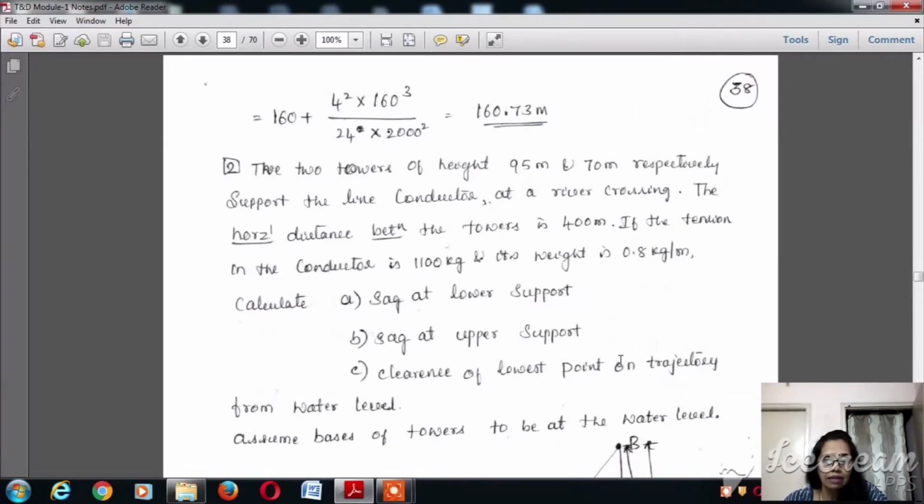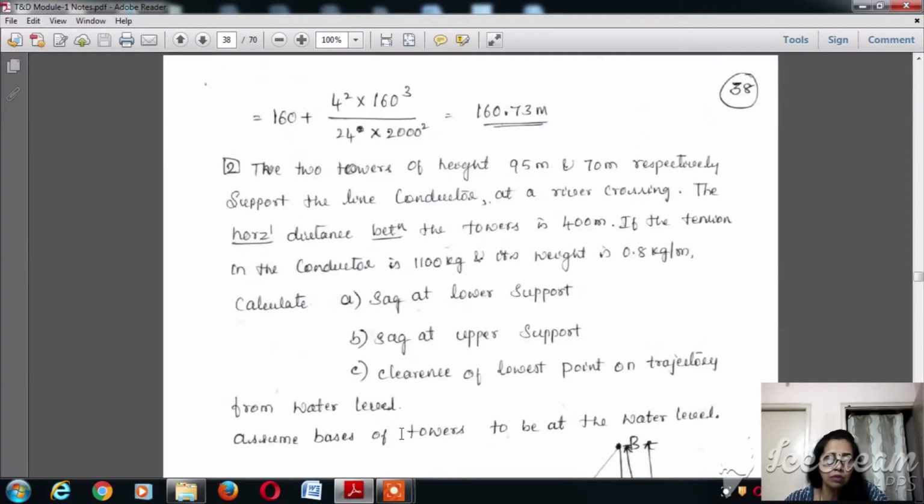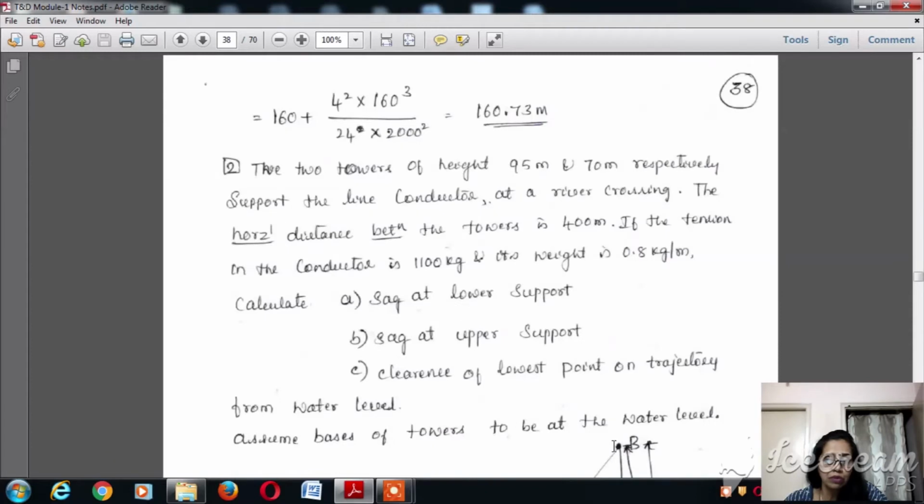After calculating the sag, then we can think about the portion B, that is the option B. They have asked in the problem the total length of the line between the spans. The total length of the conductor in the span is nothing but equal to L into 1 plus W square L square divided by 24T square. So if we expand this, it will be capital L plus W square L cube divided by 24T square. If we substitute the values, then we will get 160.73 meters.